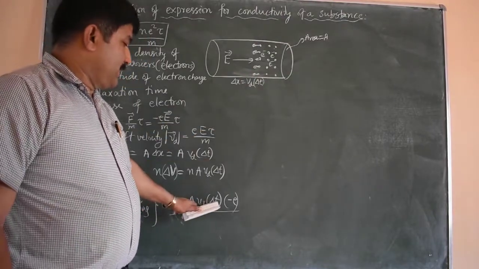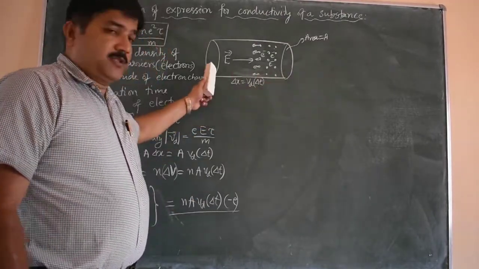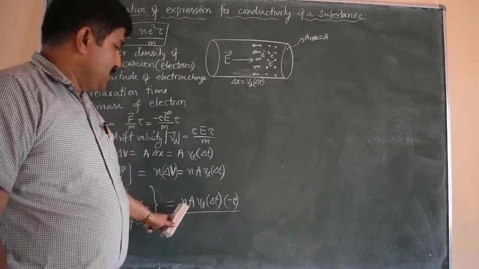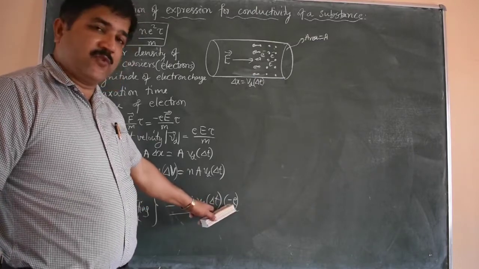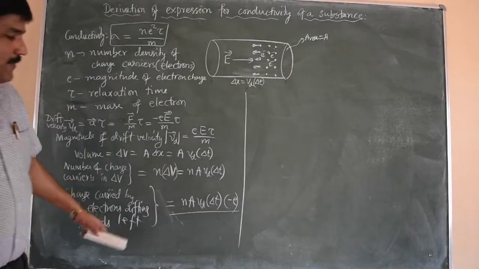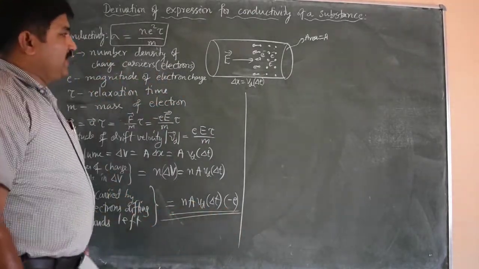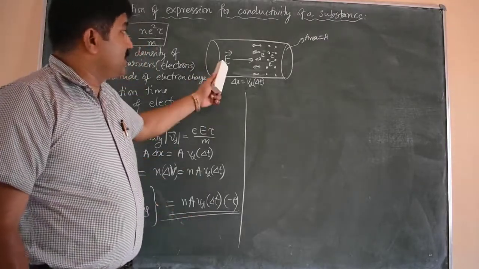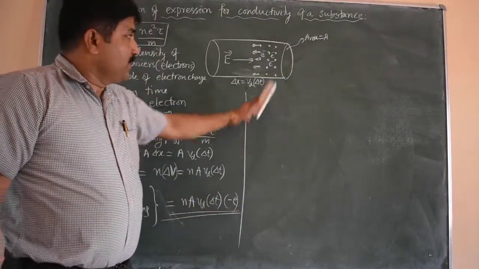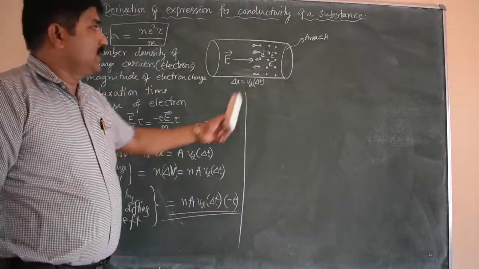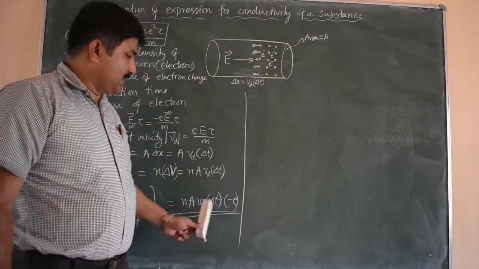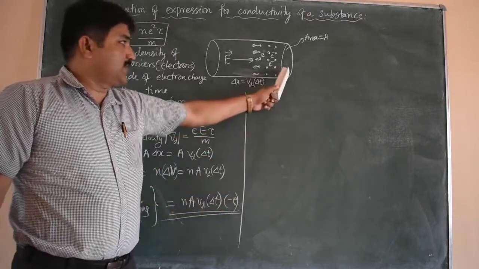So in a small time delta t, from the right end of the portion of the conductor to the left end, that is equal to n A Vd delta t multiplied by the charge of one electron, minus e. Okay, so this is the total amount of charge carried to the left. Now what we take is the charge carried in the direction of electric field, that means towards right. So this is a negative number because the electrons have negative charge. So when they move to the left, these many electrons drifting will carry this much amount of charge from here to here.